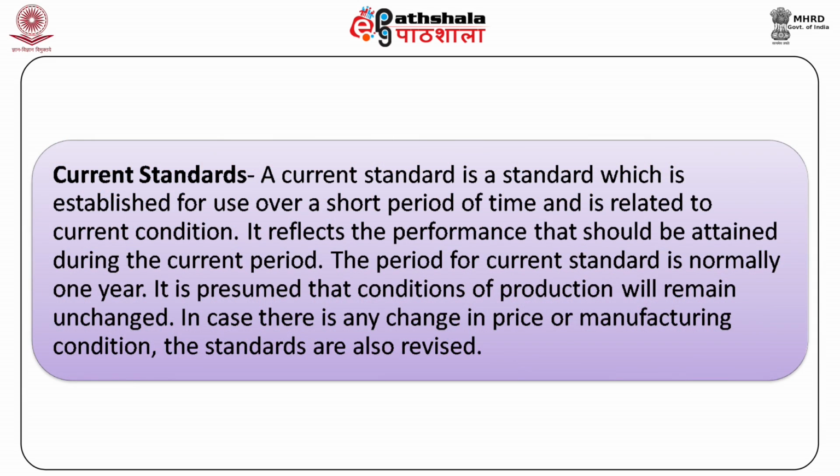The third one is current standards. A current standard is a standard which is established for use over a short period of time and is related to current conditions. It reflects the performance that should be attained during the current period. The period for current standard is normally 1 year. It is presumed that conditions of production will remain unchanged. In case there is any change in price or manufacturing condition, the standards are also revised.